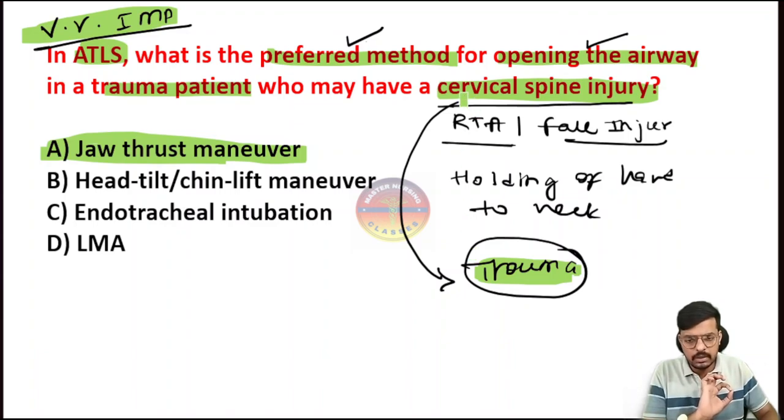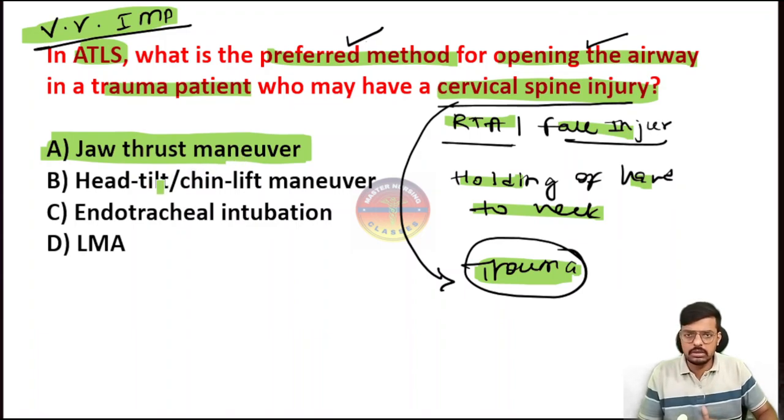So always in cervical spine injury, road traffic accident, fall injury, patient coming holding the hand behind the neck, and in trauma, the always preferred mode will be the jaw thrust maneuver.